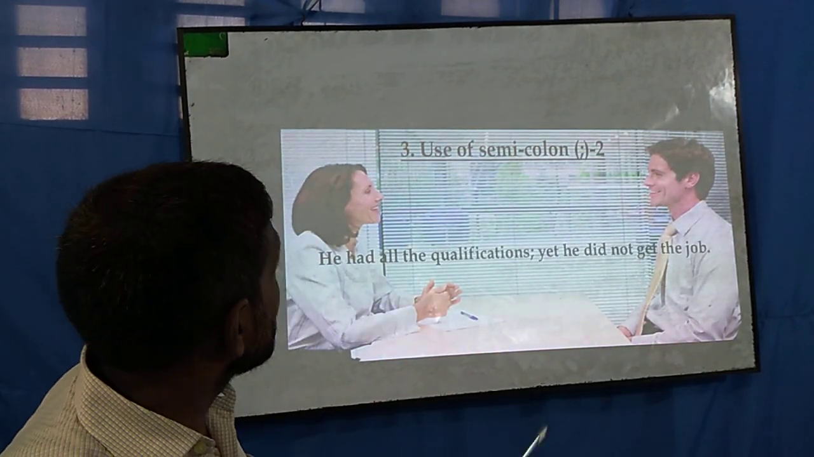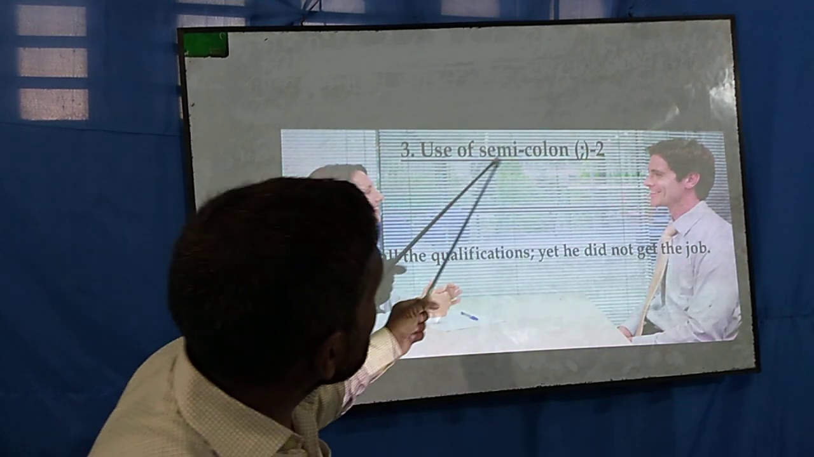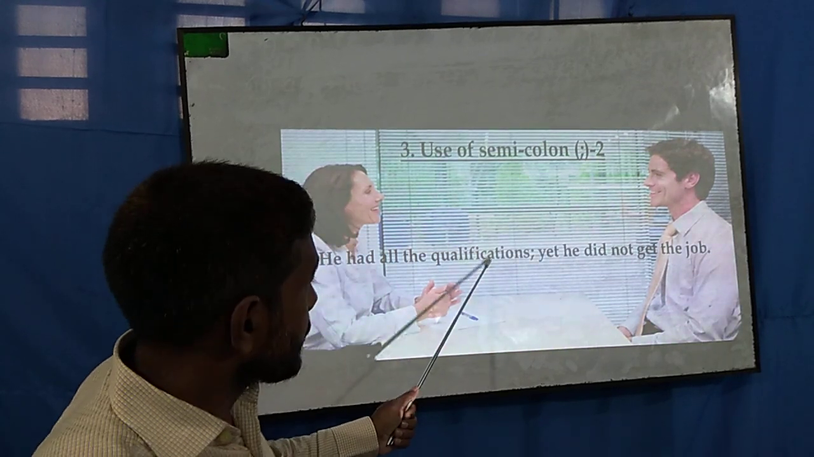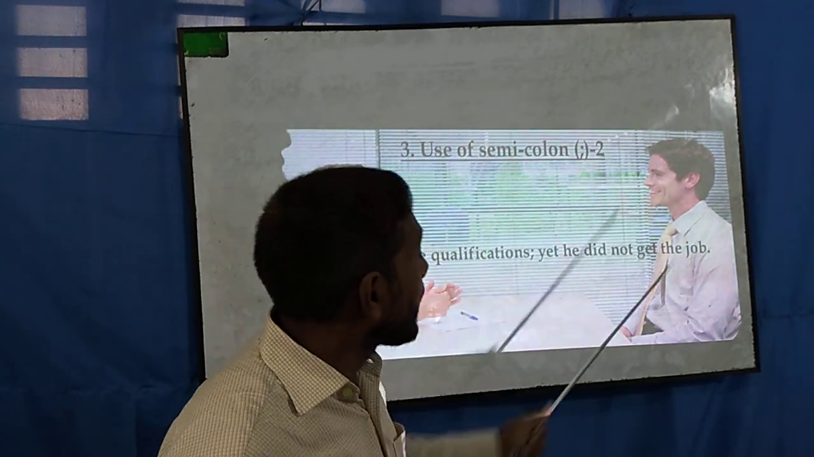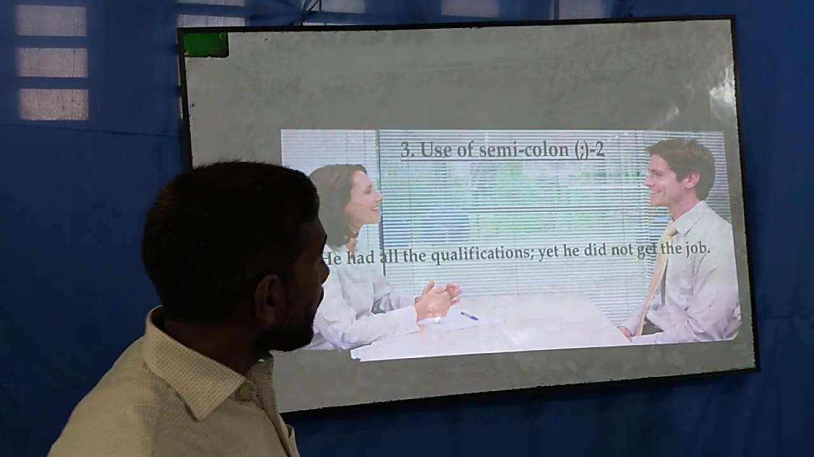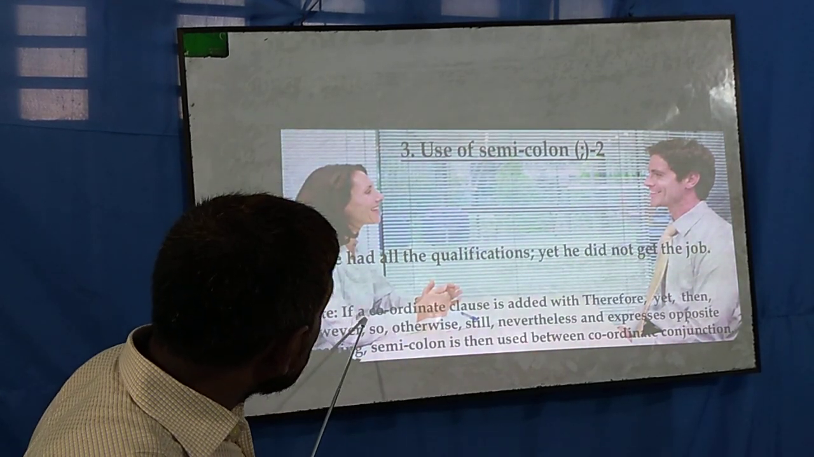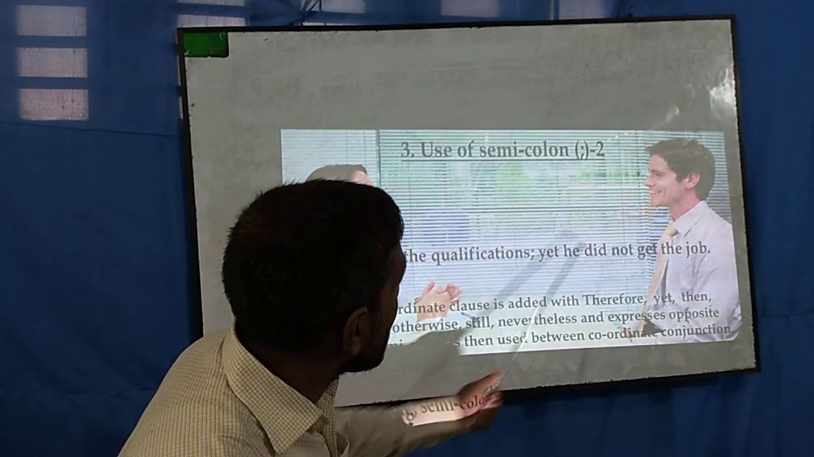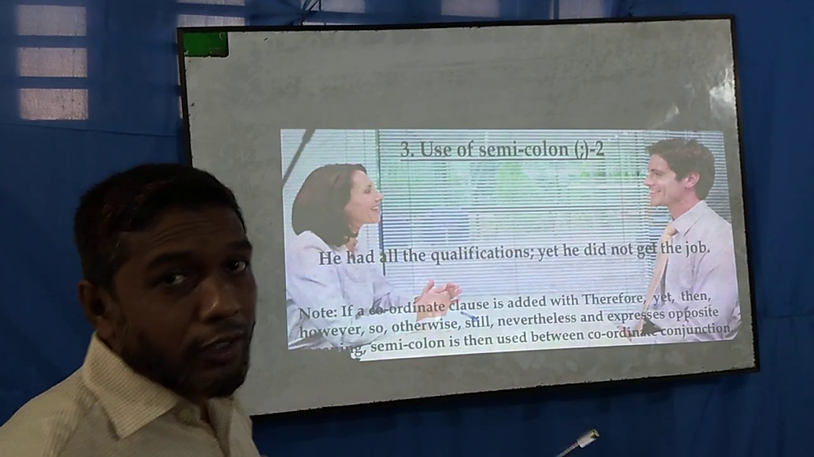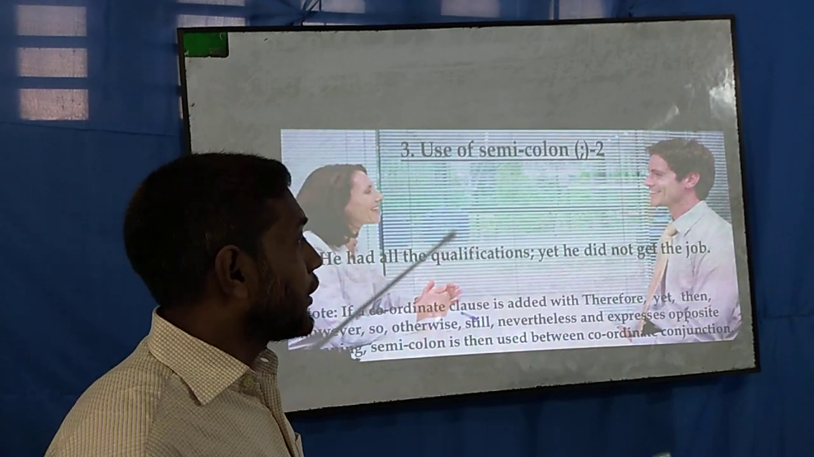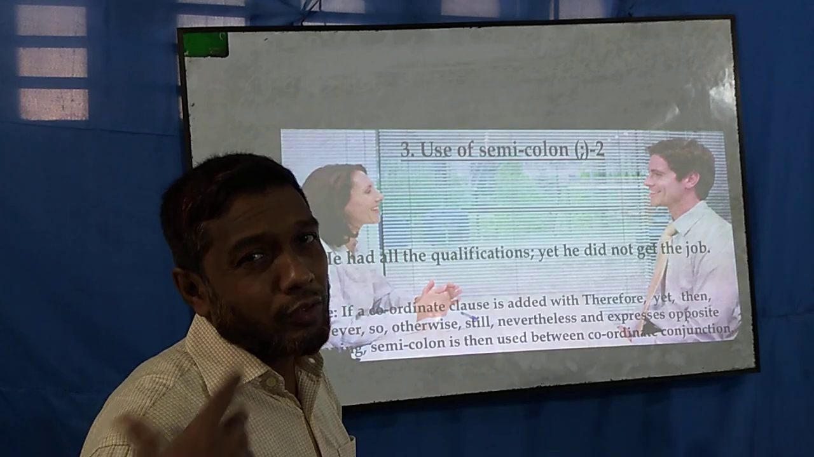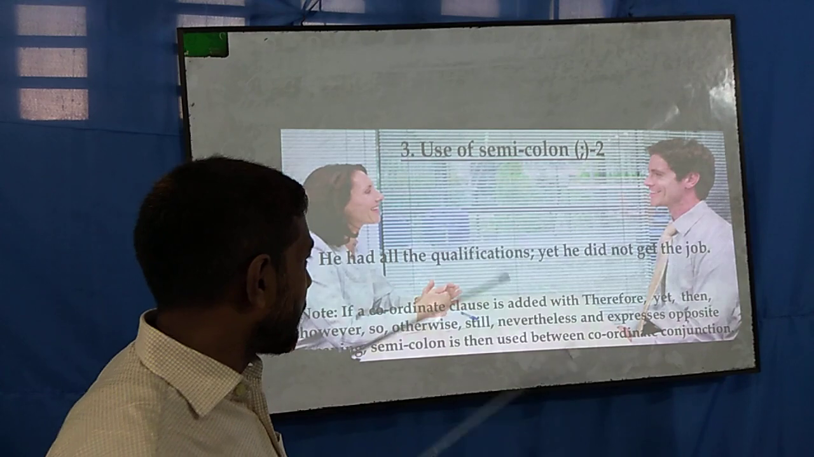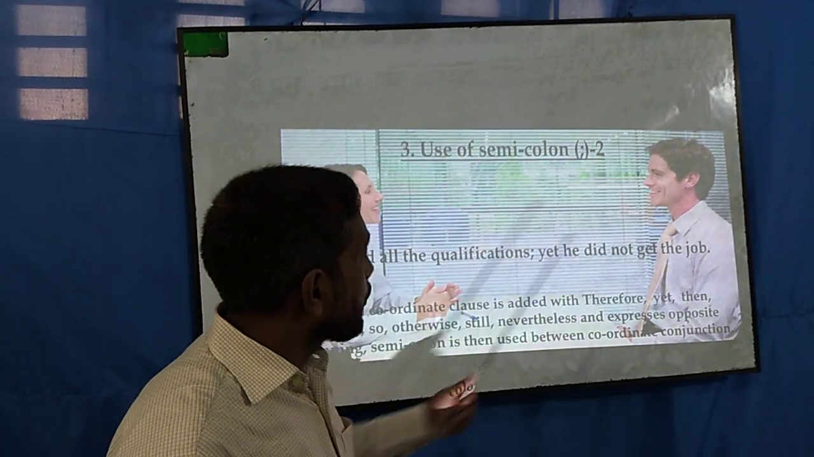And the number 2 use of semicolon, rule number 2. He had all the qualifications; yet he did not get the job. So here, you know this is a clause, these 2 are coordinating clauses. As students of class 9 and 10, you know what is a coordinating clause, what is a dependent clause, an independent clause, principal clause, subordinate clause; you have enough idea about it. So here these 2 are coordinating clauses.